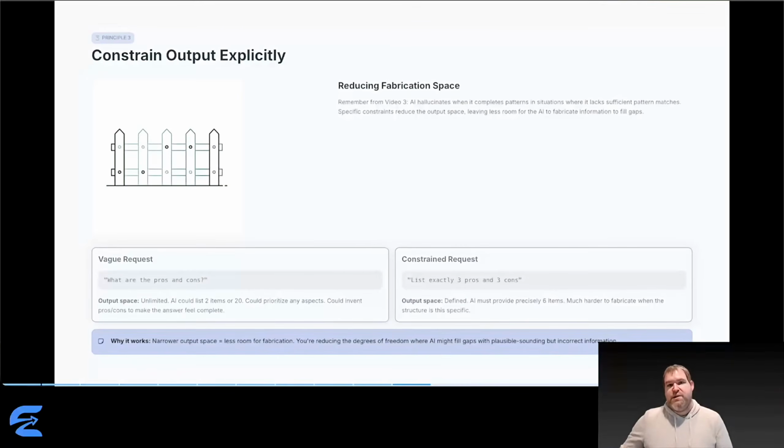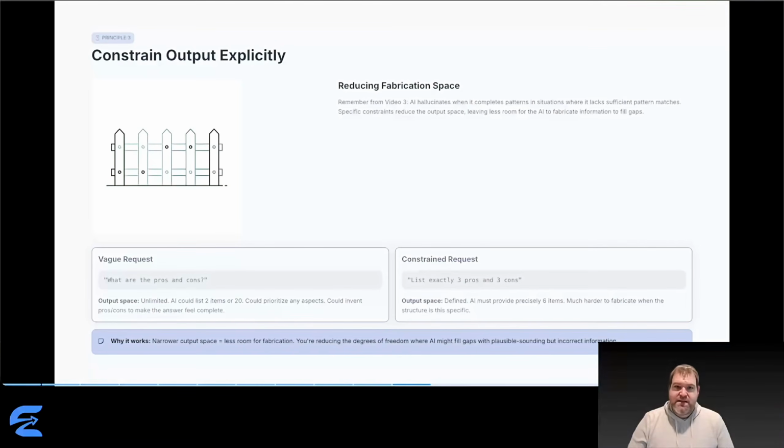Third principle, constrain the output explicitly. This one connects to hallucinations from video 3. Remember, AI fabricates when it's completing patterns but lacks sufficient matches. It fills gaps with plausible sounding stuff. Specific constraints reduce the space where this can happen.